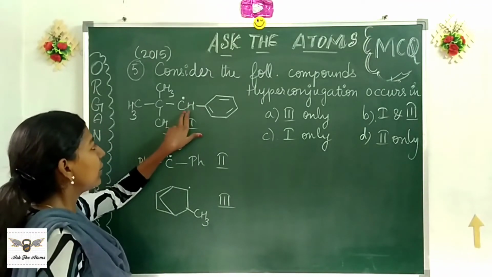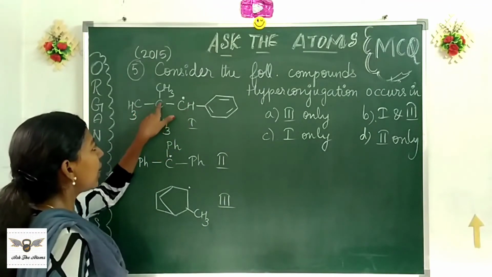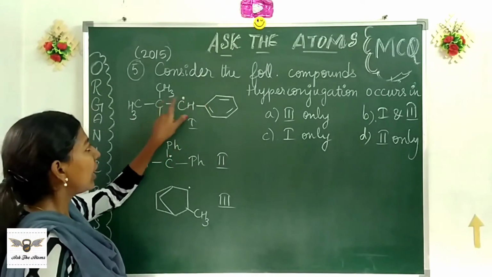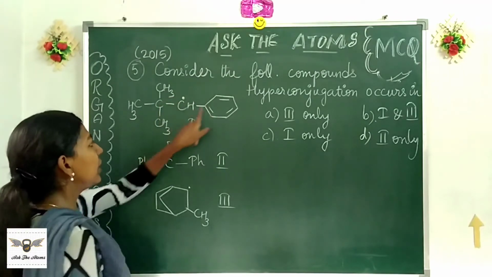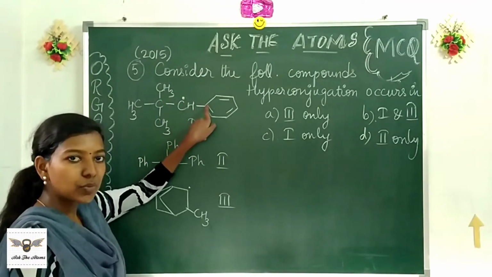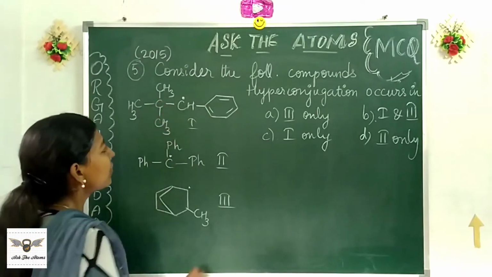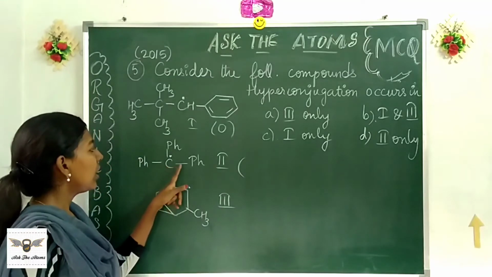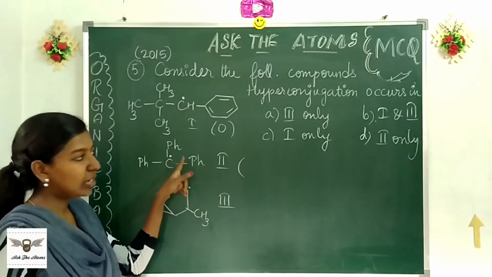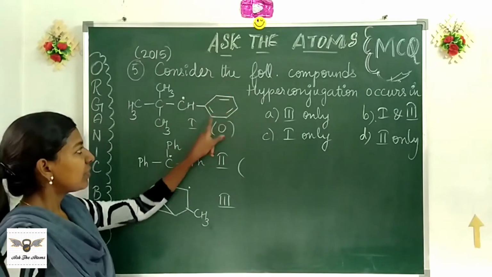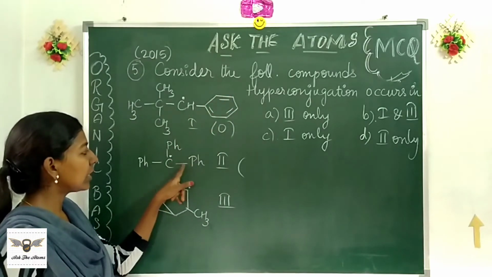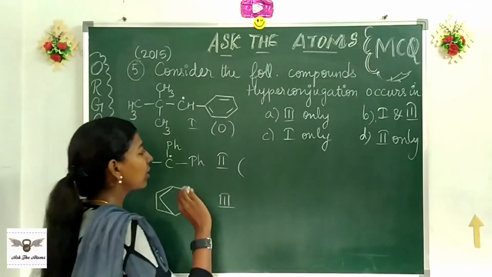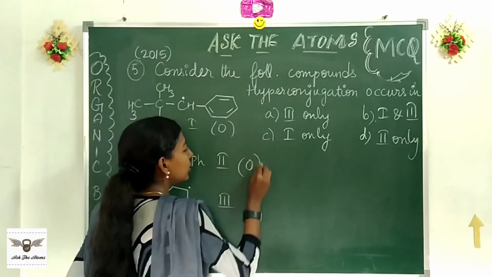So this is my radical. So on either side, this carbon and this carbon are my alpha carbons. So count the alpha hydrogens. Here, there is no hydrogen because valency of carbon is 4. No hydrogen here, no hydrogen here. First one, 0 alpha hydrogens. Second structure, again you see this is a phenyl ring. What do you mean by phenyl ring? This is similar to this. There is a phenyl ring just attached to the free radical. So even here, there is no alpha hydrogen attached to the alpha carbon, 0.